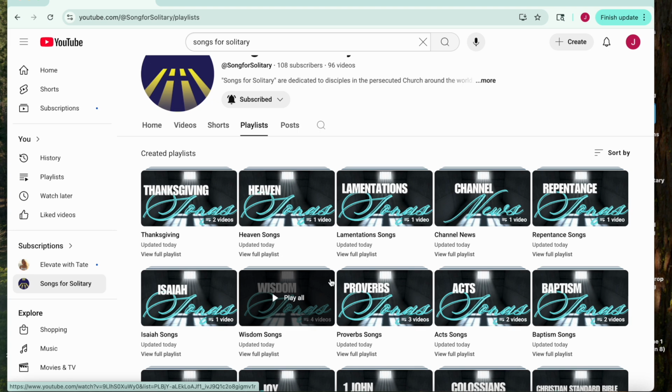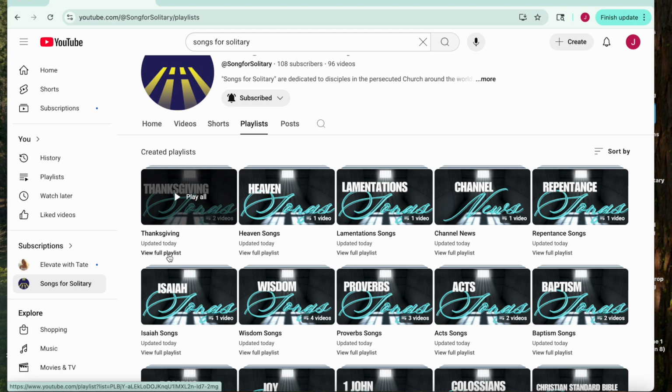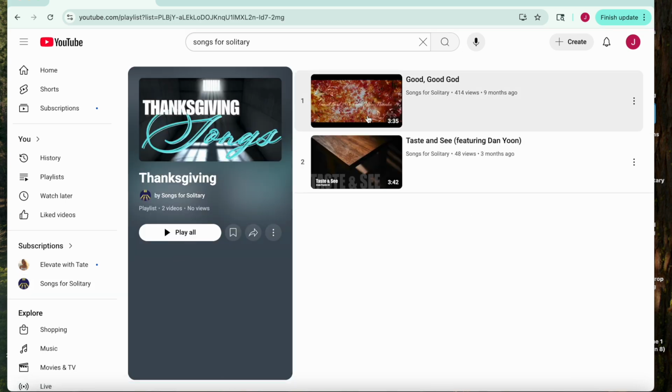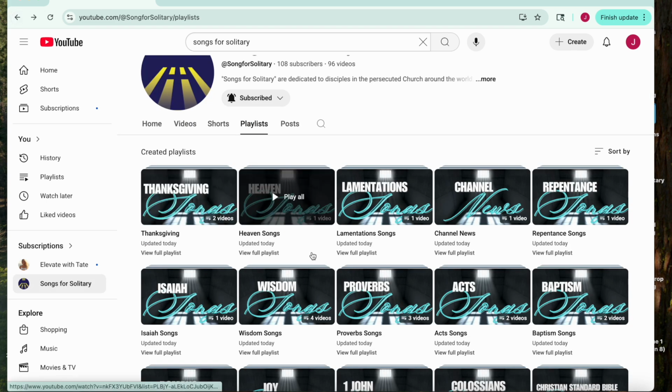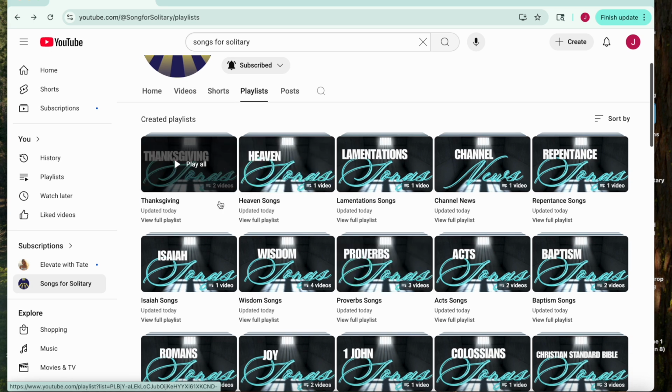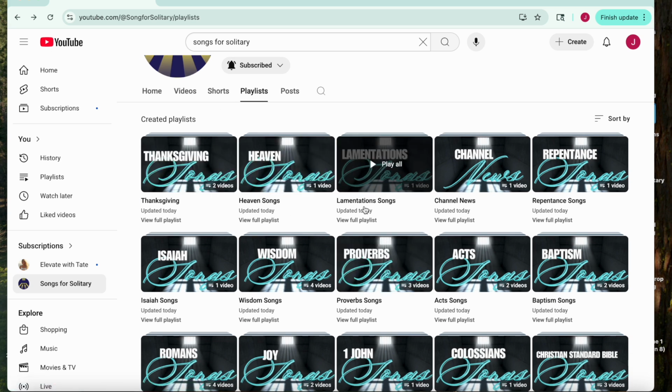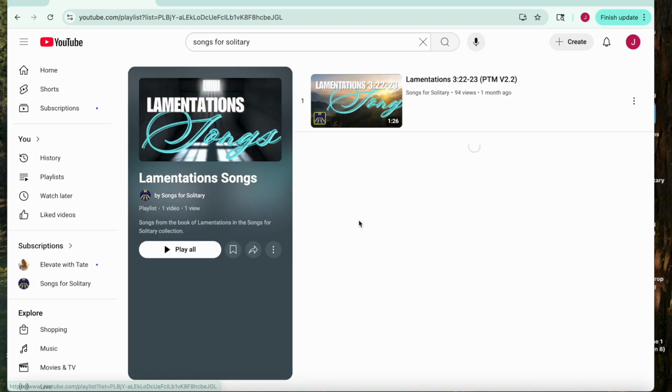So we just want to break down for you a little bit of the way that some of these are organized. You'll see at the top here, Thanksgiving and Heaven songs and the Repentant songs. Those are going to be songs that are broken down by topic. So we'll click into one of those files and look in there and see what's in there. And those are going to be the songs that kind of fit with that topic. So it's a little bit like the index at the back of a hymnal where you can look up different songs topically.